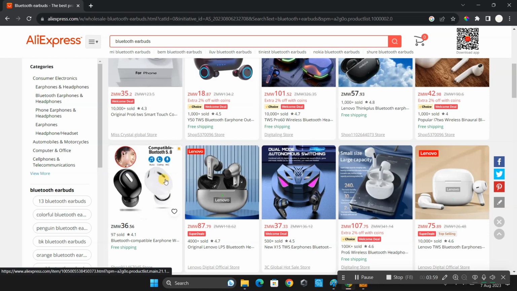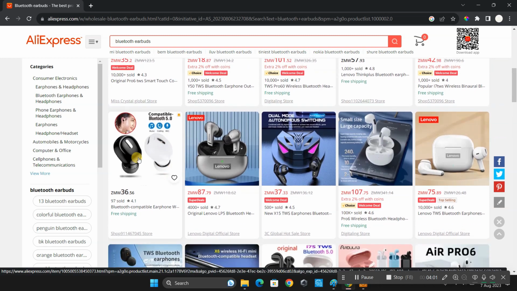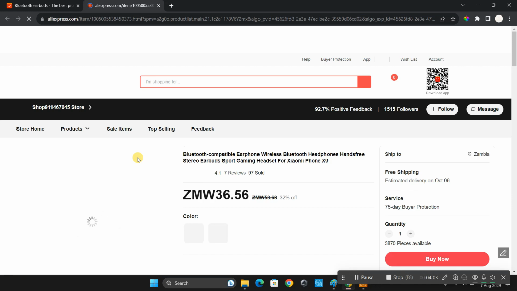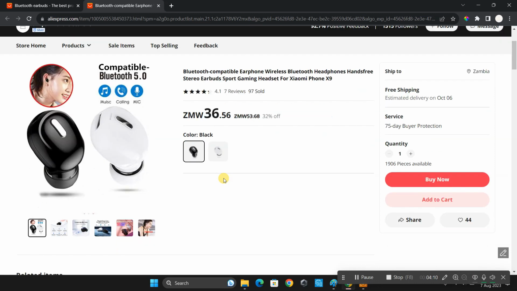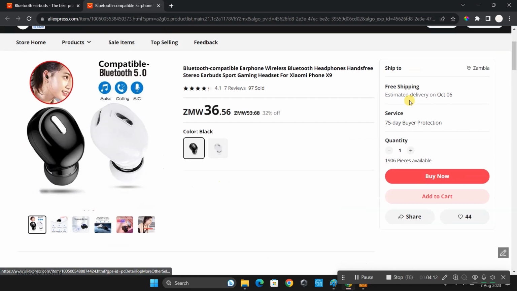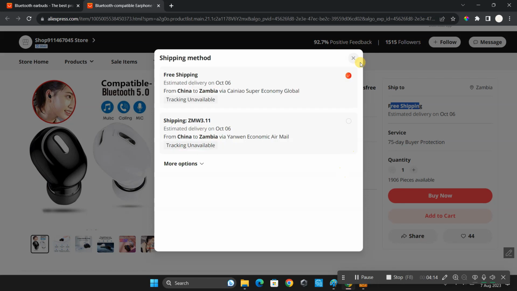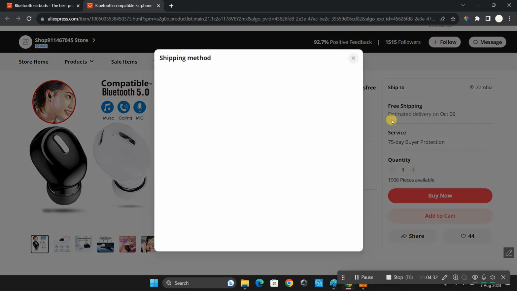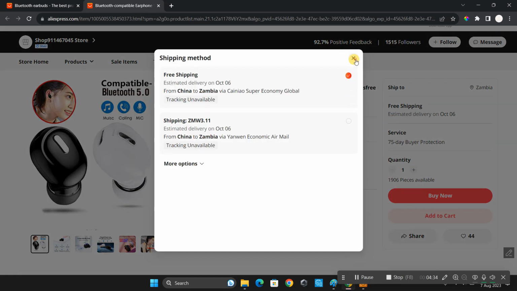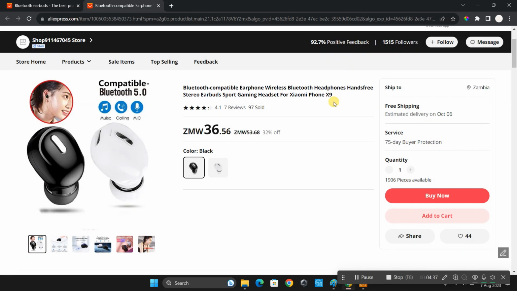So as you can see, this earbud that we found, when we click on it, is sold for 36 kwacha. And now you can buy this product with free shipping, as you can see, and then sell it for profit. We can sell this earbud for at least 100 kwacha here. But as you can see, it is free shipping, but the shipping takes at least 3 months to arrive here in Zambia using AliExpress.